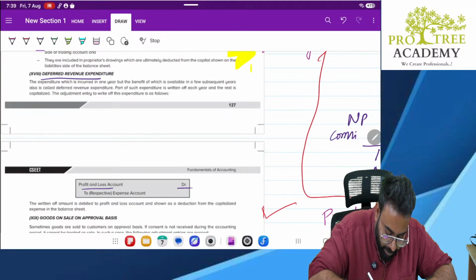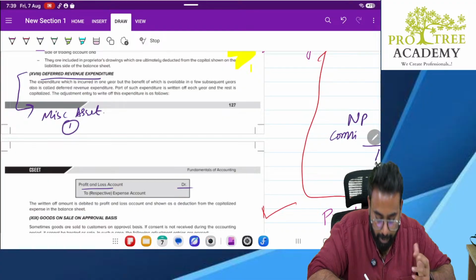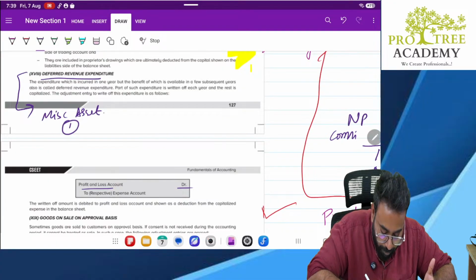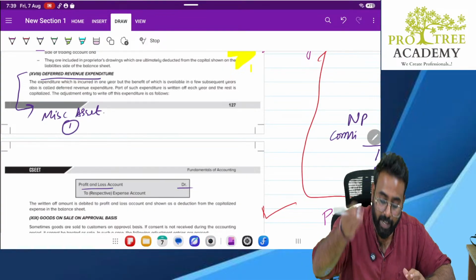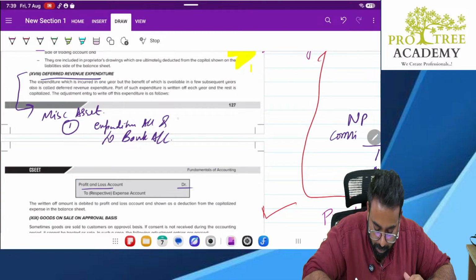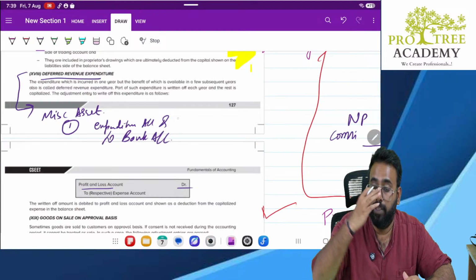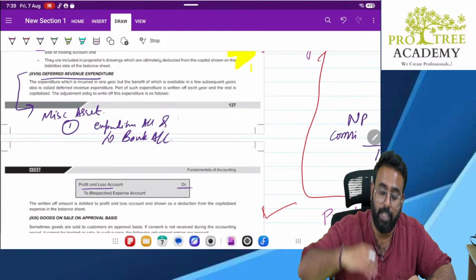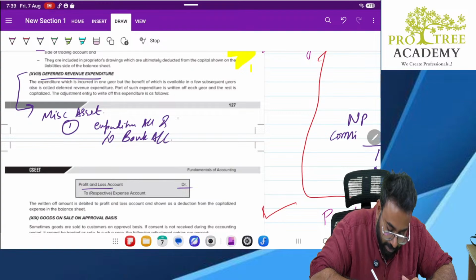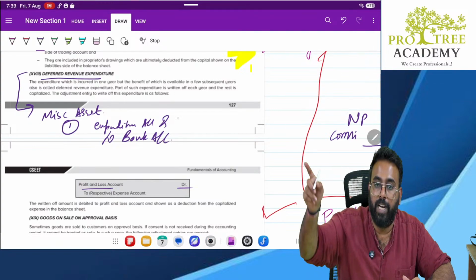Suppose, let me just explain it to you. When I incur any expenditure, what will I do? Expenditure account debit to bank account. Correct? But later I came to know, say for example 1000 rupees, that this expenditure can be used for the next 5 years. So what will I do? This entire 1000 rupees will not be transferred to P&L.